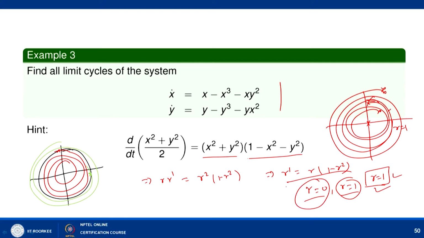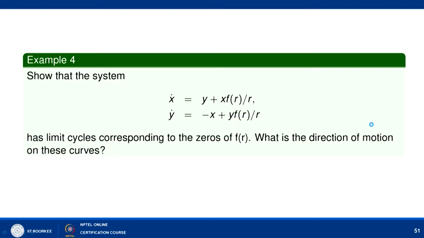Similarly, if you look at r equal to 0, it is also a trivial limit cycle, and we can check that any solution which is near to the origin is going away from the origin. So we can say that 0 is a trivial limit cycle which is an unstable limit cycle. Now, the next example is a generalization of the previous example.